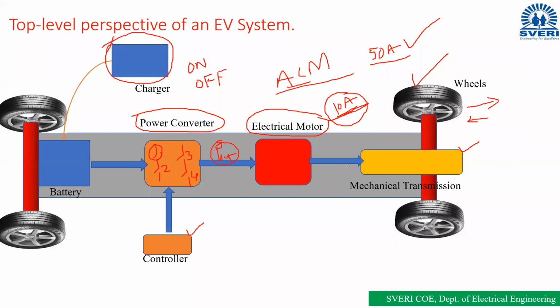By using steering, when the motor rotates, the shaft of the motor also rotates. When the shaft rotates, the mechanical transmission system, which is mechanically coupled to the shaft of the electrical motor, moves the electric vehicle in the proper direction, whether forward or reverse. That depends upon the situation and condition.